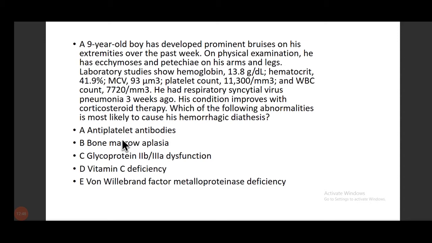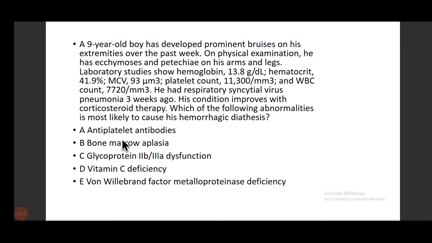His condition improves after corticosteroid therapy. So you have to tell what is the most likely abnormality that is causing this hemorrhagic diathesis. First, is there any anti-platelet antibodies present; is there bone marrow aplasia; glycoprotein IIb/IIIa dysfunction; vitamin C deficiency; or last, von Willebrand factor metalloprotease deficiency?